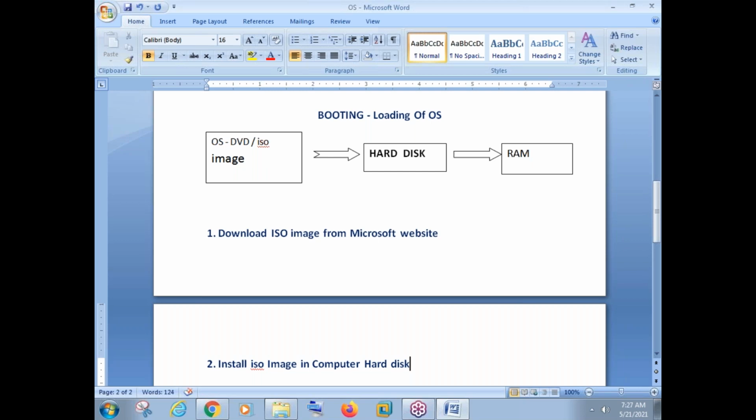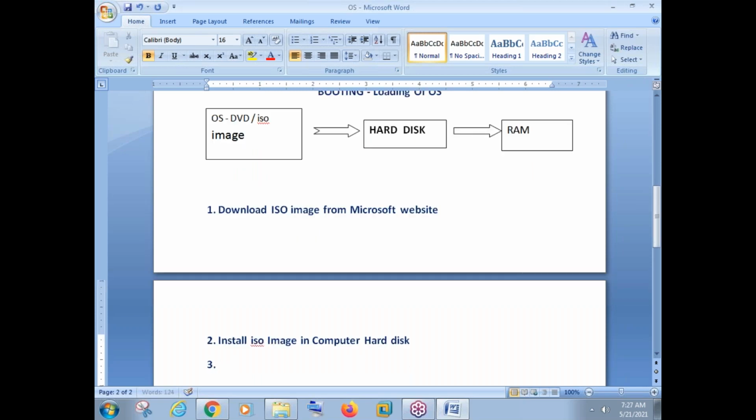Once the installation process is done, you know what we have to do? The third step here is to switch on the computer. When I say computer, I'm talking about computer, laptop and server, all three machines. Now switch on the computer and the computer will boot. Or I can say, after installing on the hard disk, now boot the computer.